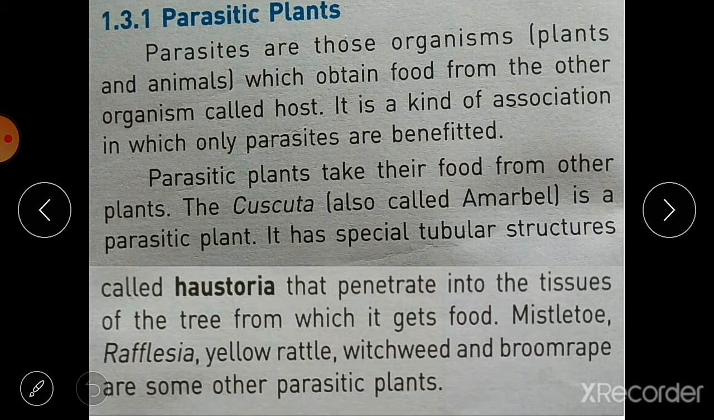The first mode of nutrition is parasitism, or parasitic plants. Parasites are organisms, both plants and animals, which obtain food from another organism called the host. It is a kind of association in which only the parasite is benefited and the host is not benefited. This type of association is known as parasitism.